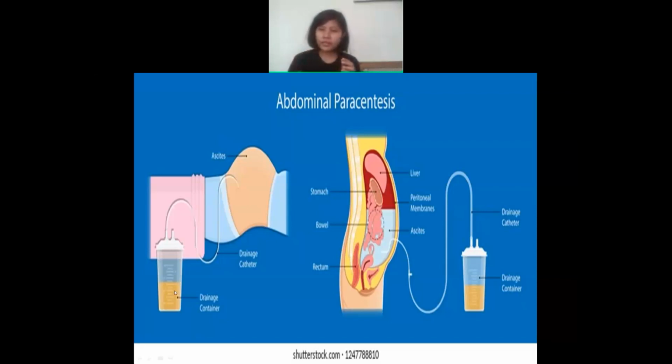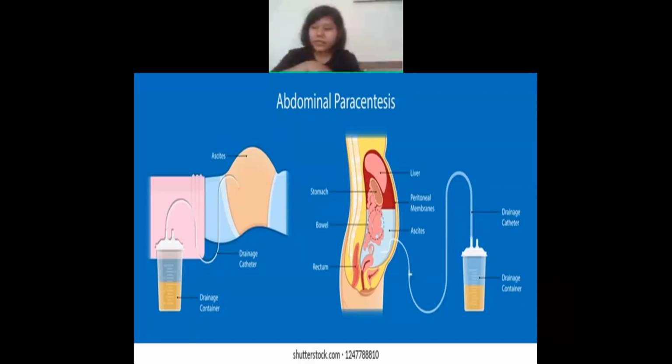You should also know one thing, the gravitational force. In science, you have studied gravitational force. In physics also, you have studied gravitational force. So you have to apply that gravitational force also. That means you should not place the drainage catheter upside like this.